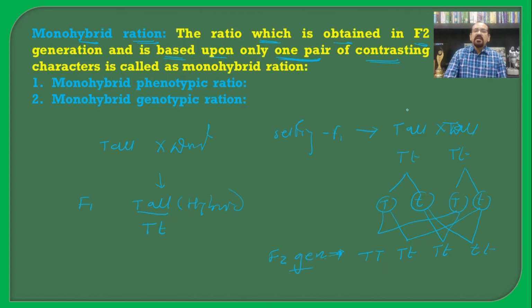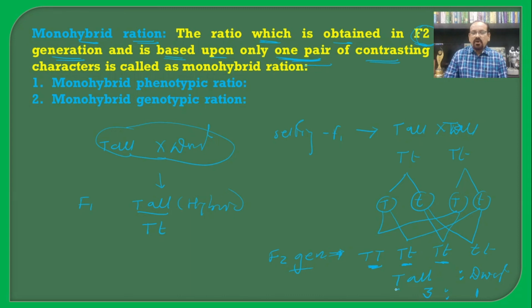We see the ratio in the F2 generation based upon only one pair of contrasting characters, because we have taken only the tall character and the dwarf character. Capital T capital T, capital T small t and capital T small t are all tall, while small t small t is dwarf. So three plants are tall and one plant is dwarf.